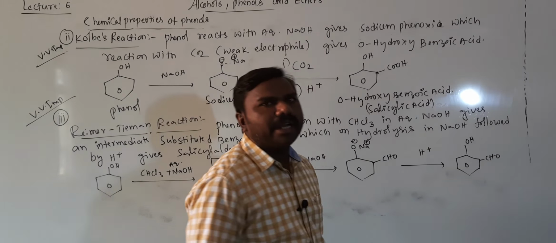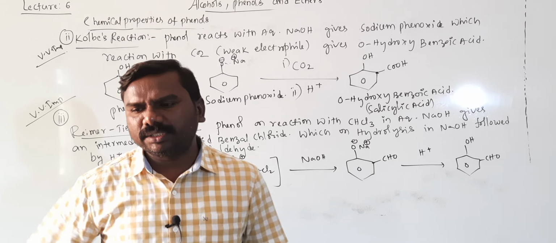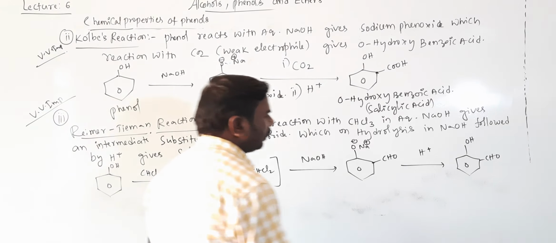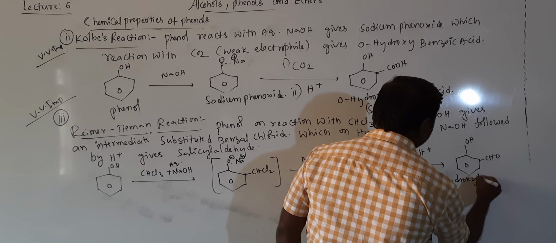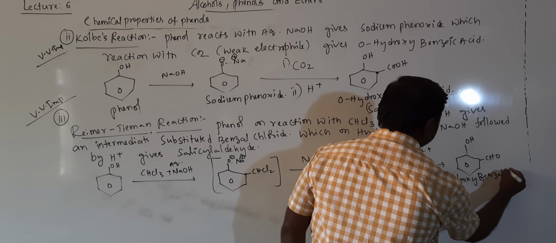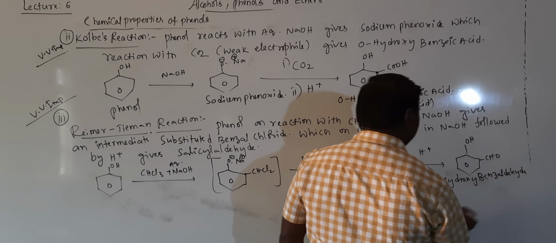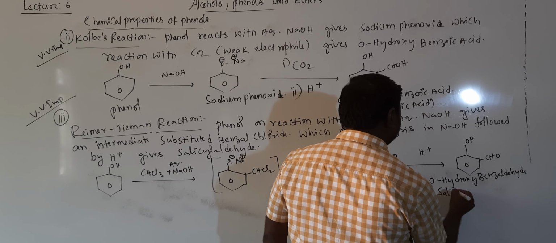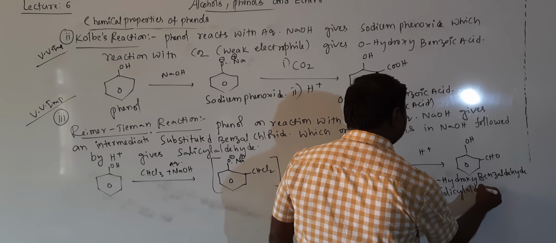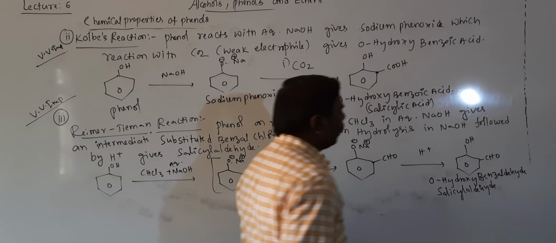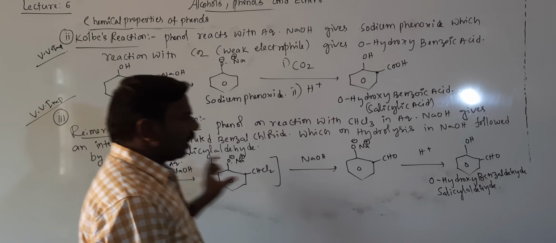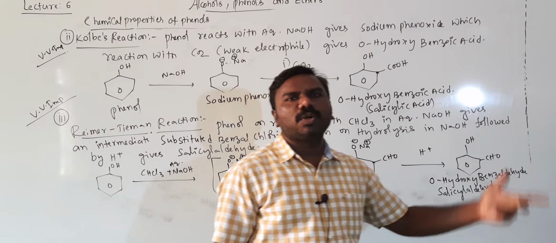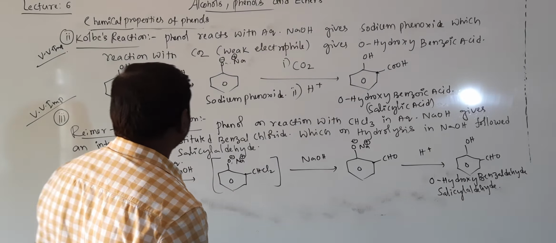It is orthohydroxybenzaldehyde, called salicylaldehyde. In Reimer-Tiemann reaction, at ortho position in phenol the CHO group will be introduced.